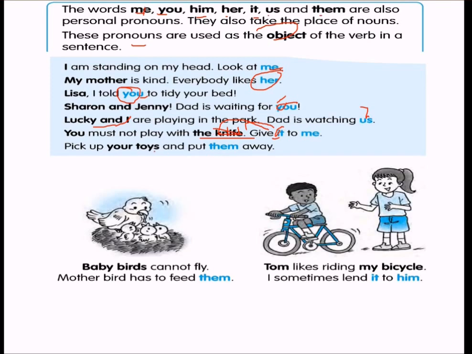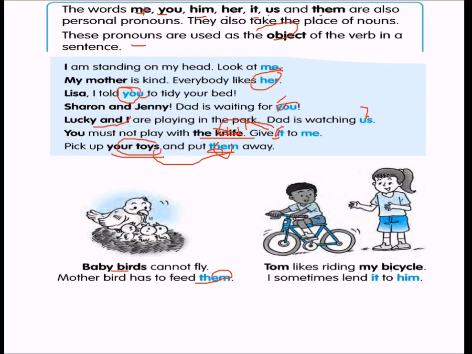Pick up your toys and put them away. Your toys. For these toys, them is used. So them is the pronoun for toys. That is why them is a pronoun. Like, baby birds cannot fly. Mother bird needs to feed them. Feed them. Them is a pronoun for baby birds.